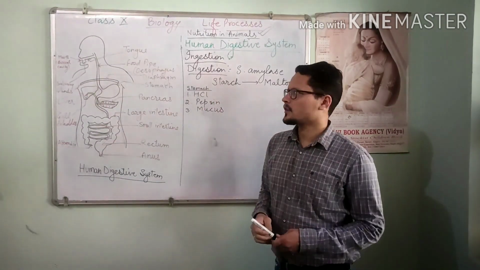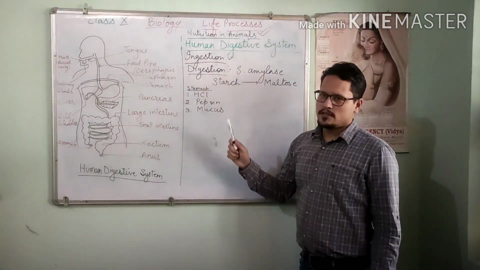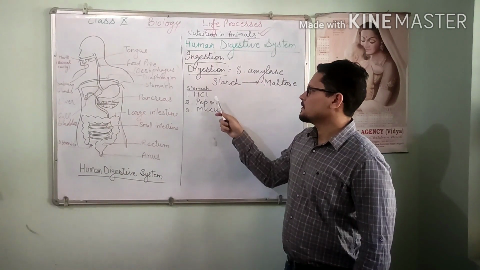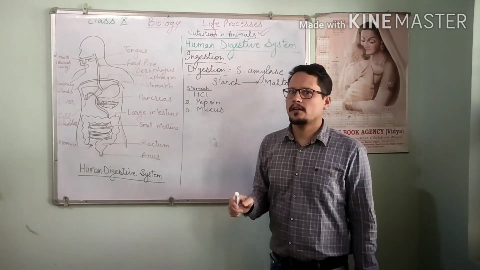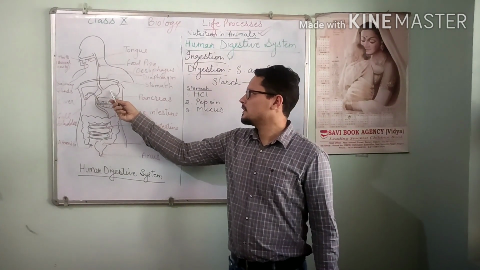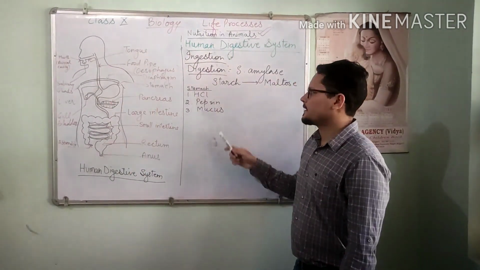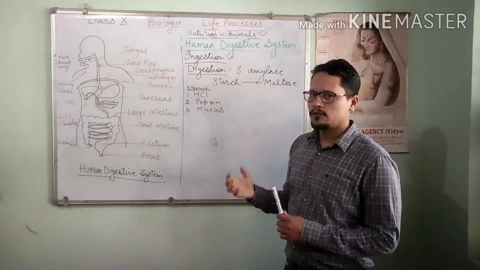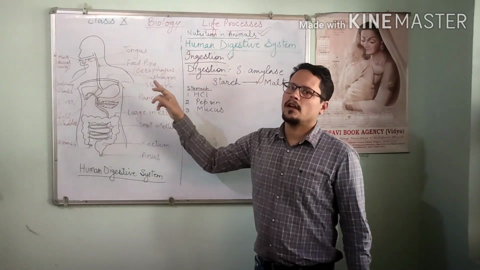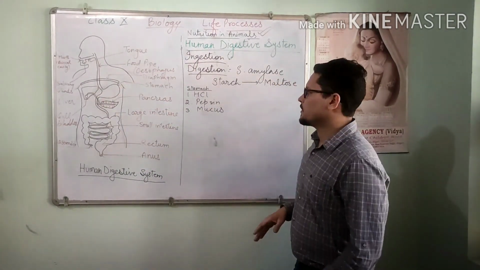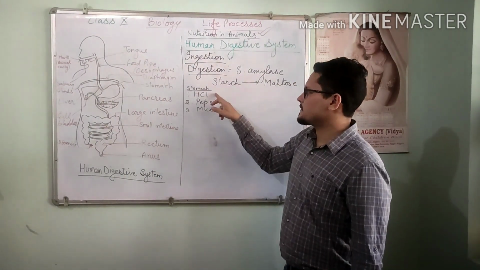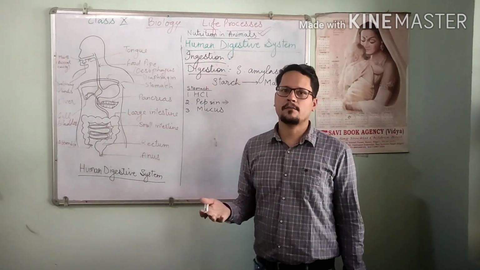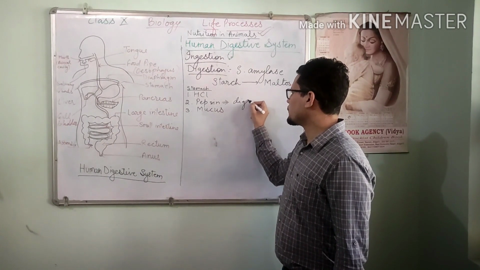Okay, so HCl, hydrochloric acid, you know very well, it's a strong acid. The first function of hydrochloric acid is to kill the bacteria which might have entered in the stomach. And the second one is that HCl makes the food acidic. It mixes up with the food which has transferred to the stomach and makes its medium acidic. The reason behind making the food acidic is that the enzyme pepsin functions in acidic medium and it digests protein.